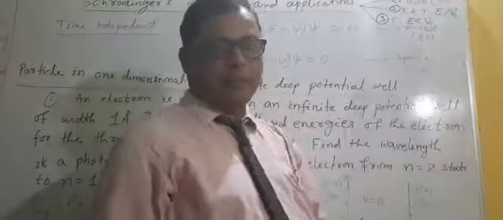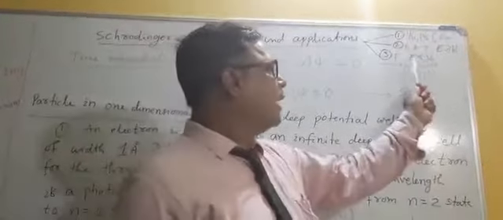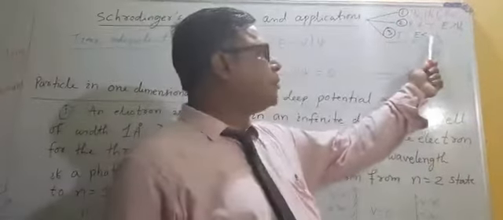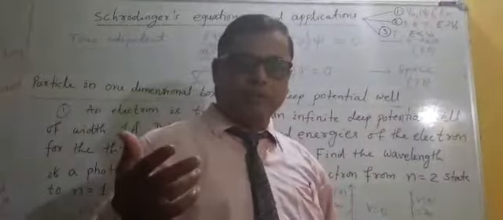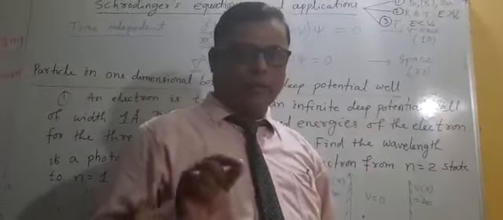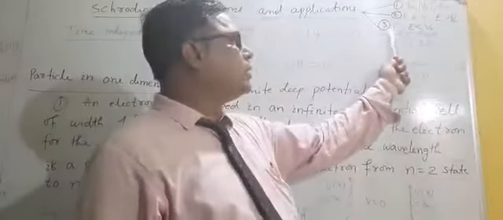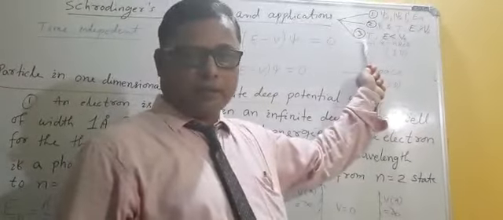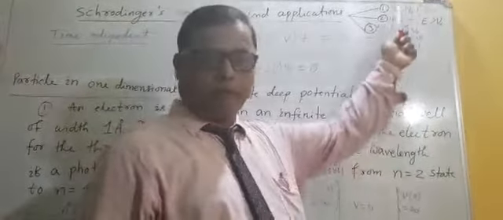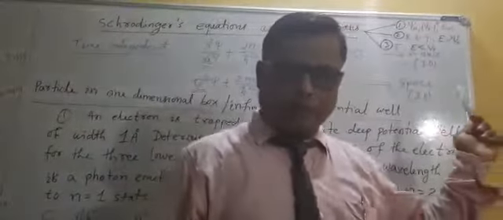Then the third application is the potential barrier. In potential barrier, what is the condition? The energy of the particle is less than the barrier height. If it is less than the barrier height, what is the possibility? Generally the particle will be reflected back. But quantum mechanically there is a chance of transmission, that is T. So in this third application you will discuss the transmission probability T. So these are the main points of these three applications. You verify your notes and go through the theoretical background of these three.